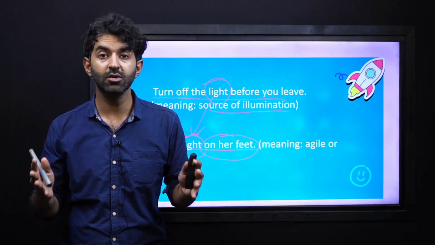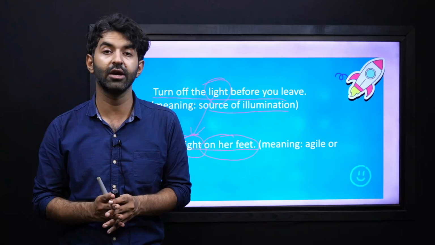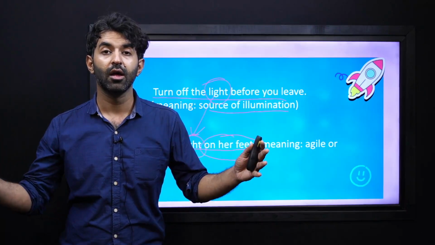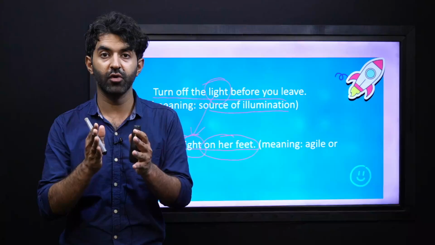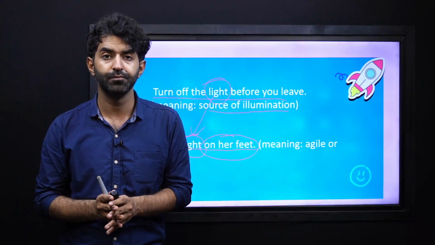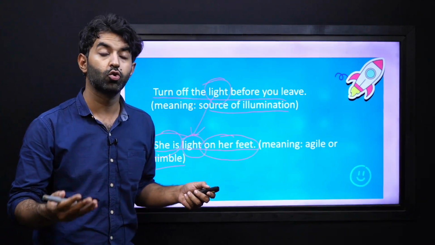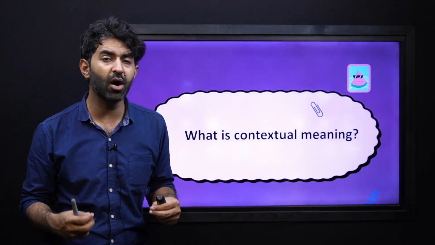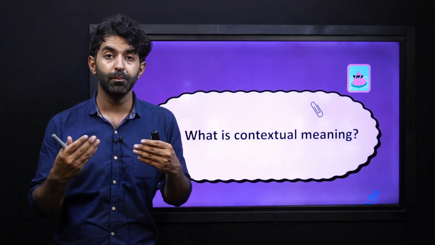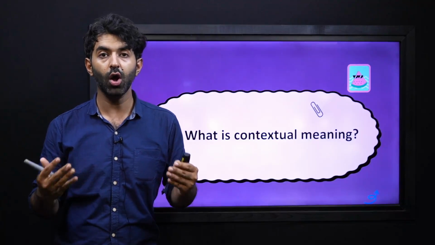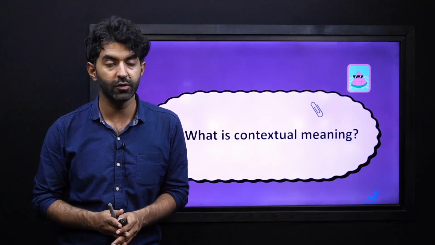And my dear learners, you already know about the context. It is the surrounding words of that one word that we are looking for the meaning of. So this is how the word light can be used in two different ways. Now, can you think of more words? You can make a list of them and talk about it with your teacher and fellows.